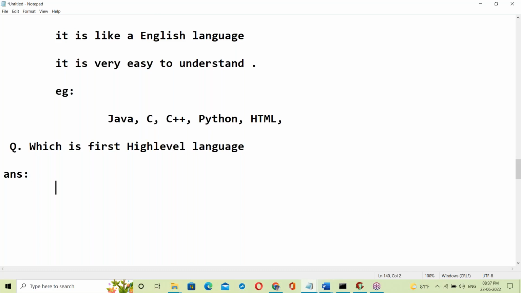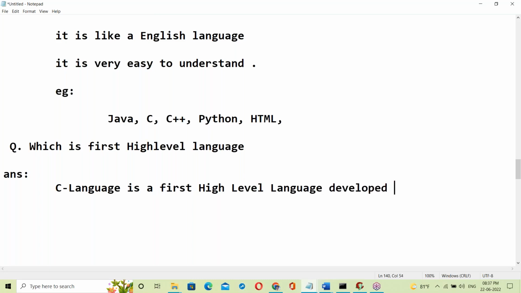C language is the first high level language. Developed by whom? Who is the author of C language? Who has developed C language?